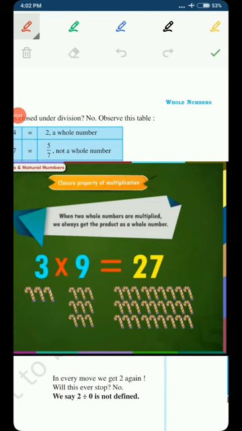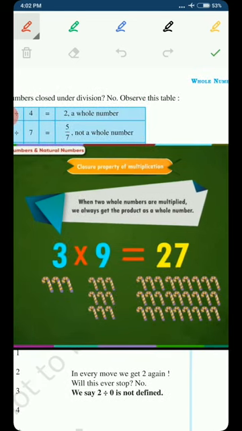Now let's see the closure property of multiplication. As we have applied the closure property of addition, in the same way we will see the closure property of multiplication. The only change that we are going to make is that instead of addition of two whole numbers, we are going to multiply the two whole numbers. Then what does the closure property of multiplication say? When two whole numbers are multiplied, we always get the product as a whole number.